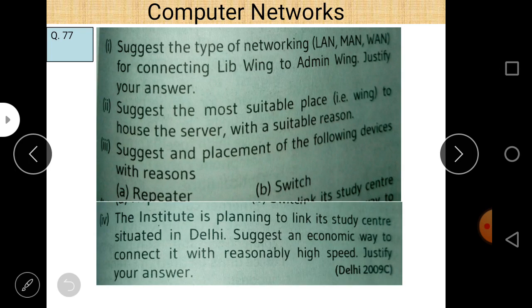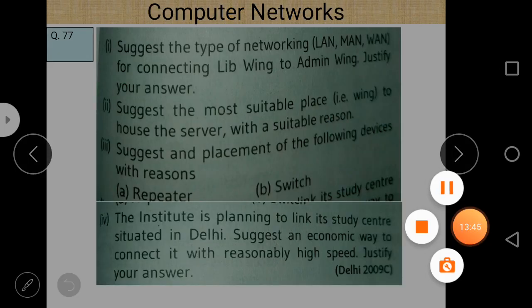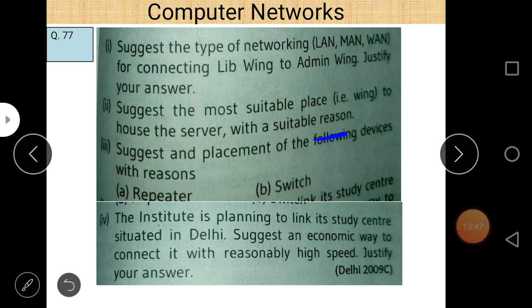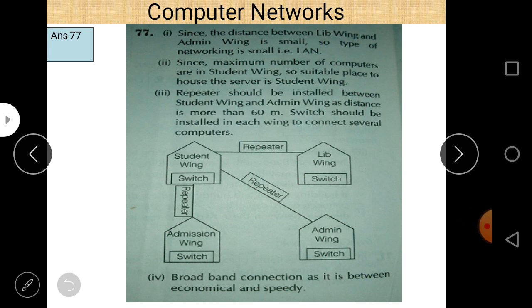These are the 4 parts regarding this. Now I think these are all very clear to all of you. Let us check another example, question number